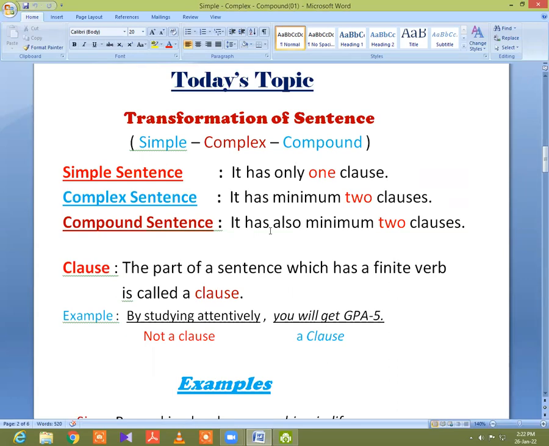So you have to learn what is clause. A clause is a part of a sentence which must have a finite verb. For example, by studying attentively, you will get GPA 5. Here, you find that there is only one clause. The clause is you will get GPA 5. But by studying attentively is not a clause because there is no finite verb. Here, the verb studying is non-finite. So, there is only one clause. And it is an example of simple sentence.